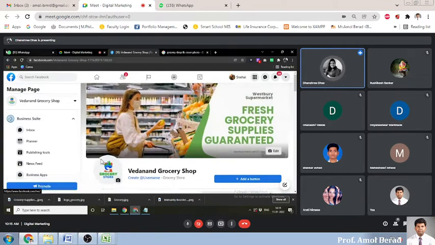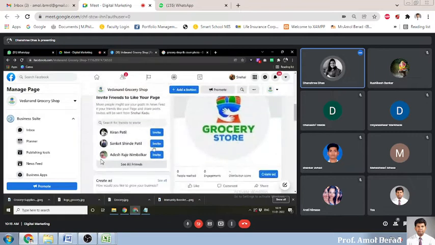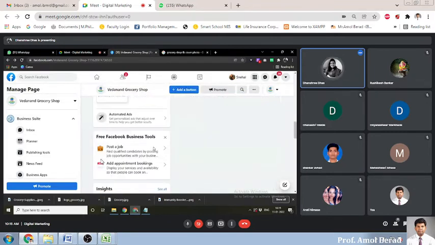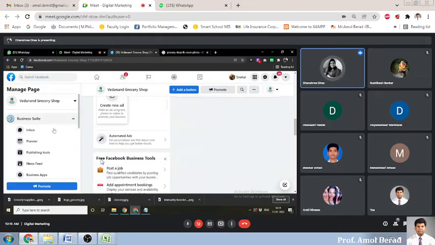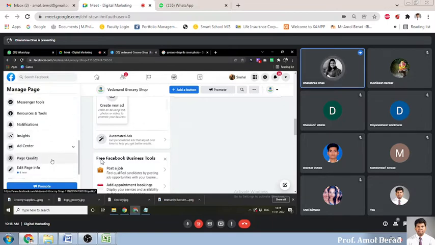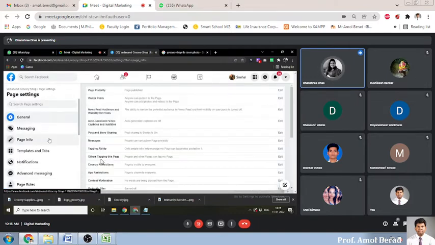This page is created. Now we want to add some information in our page, that is our location, our contact number and all. So you can see that there are some options: home, news feed, insights, edit page info and all. So you can simply click on settings and then page info.